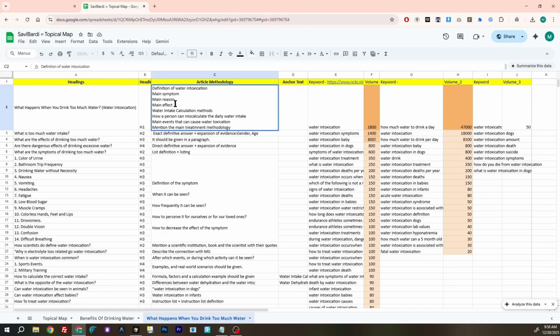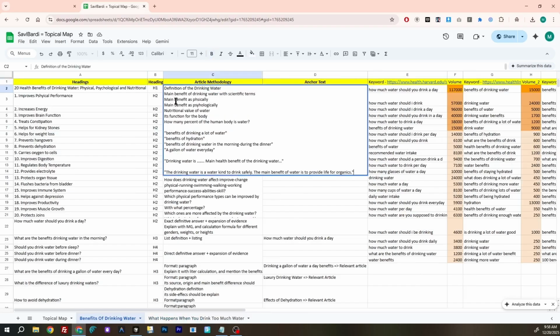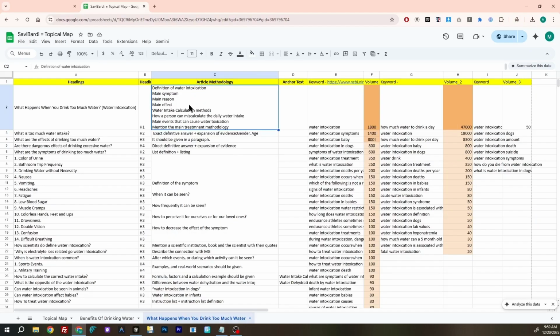Then, after that, we give the main benefits, the main symptoms, the main reason, and the main effect. If you look at this specific content brief, we also give the main benefits of drinking water, main benefits physically, main benefits psychologically, and the nutritional value of water, that technically is zero. After the main context, we go for the water intake calculation methods.